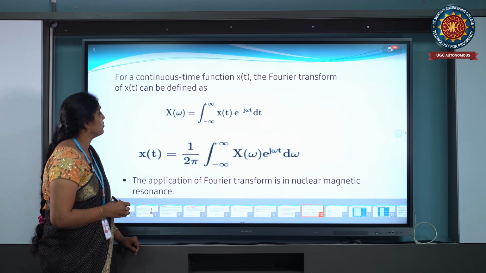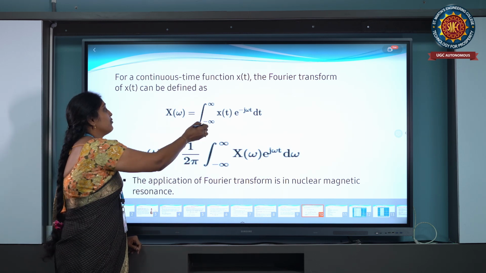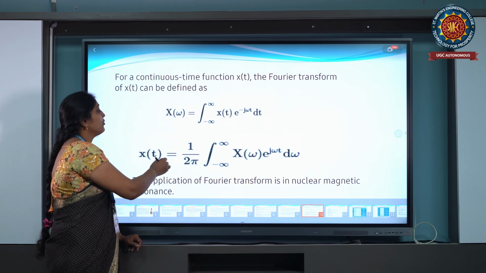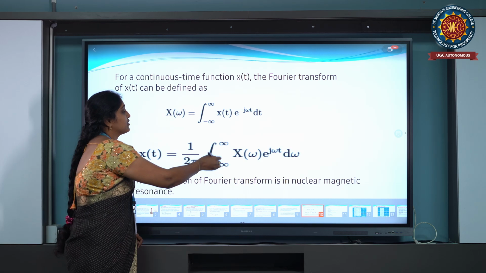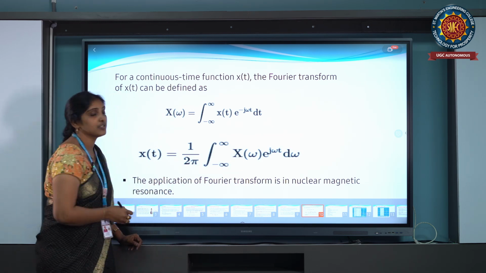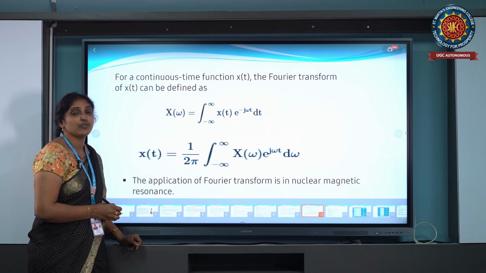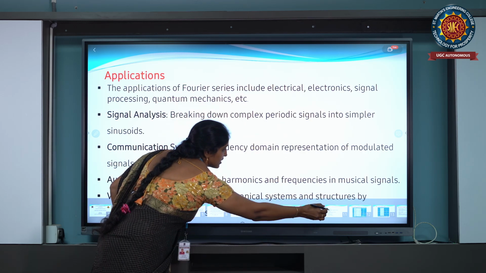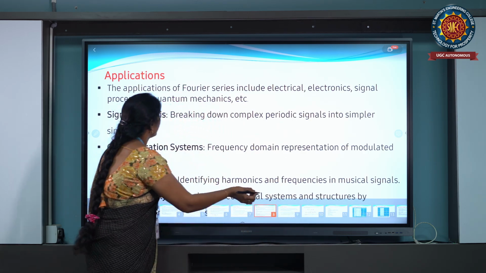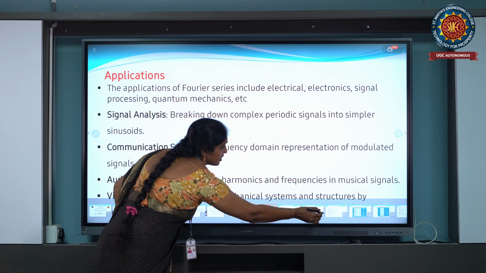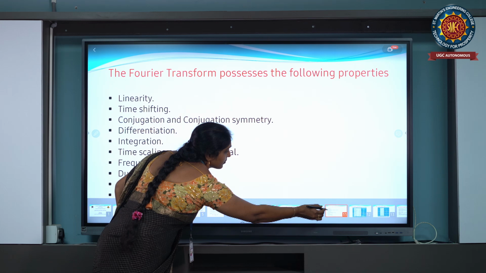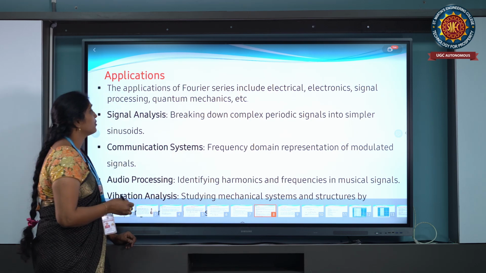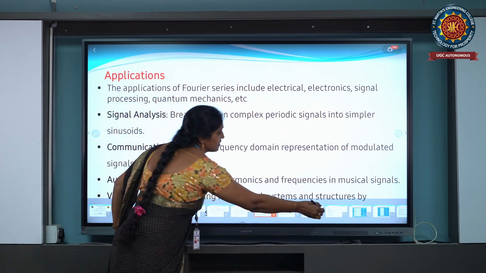Coming to our formulas, x of omega is equal to the integration from minus infinity to infinity of x of t into e power minus j omega t into dt, and x of t is equal to 1 by 2 pi into the integration from minus infinity to infinity of x of omega into e power j omega t into d omega. These equations we call Fourier transform pairs. Next, the Fourier transform has many applications, for example in electrical and electronics.